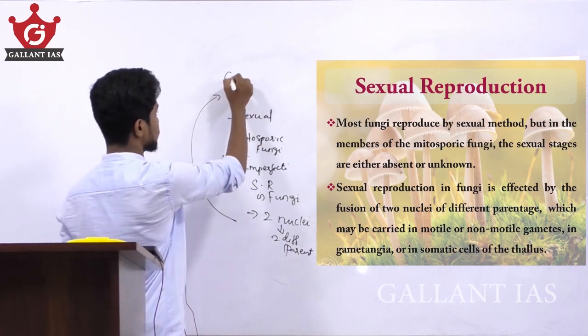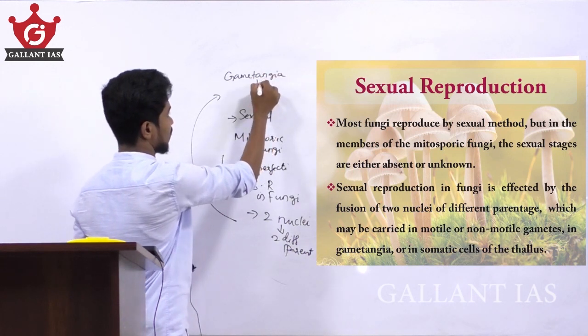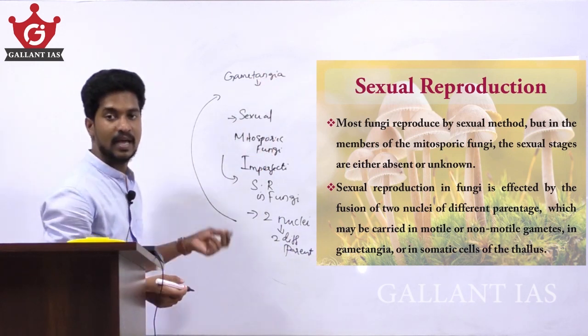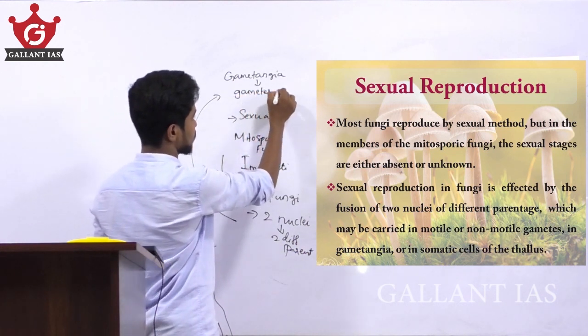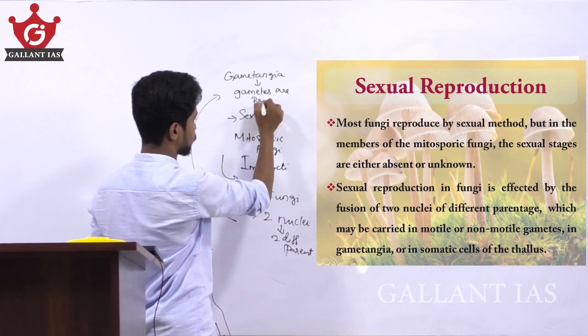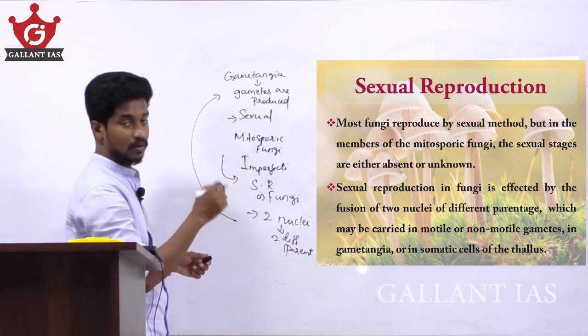Gametangia means the cell or the organ where the gametes are produced, or in somatic cells of the thallus.